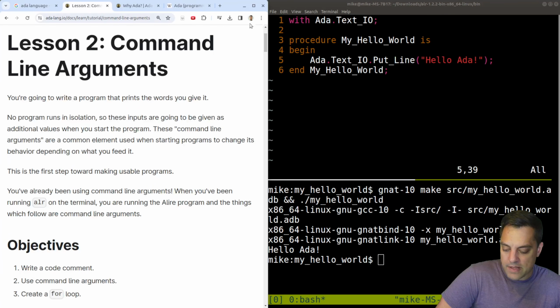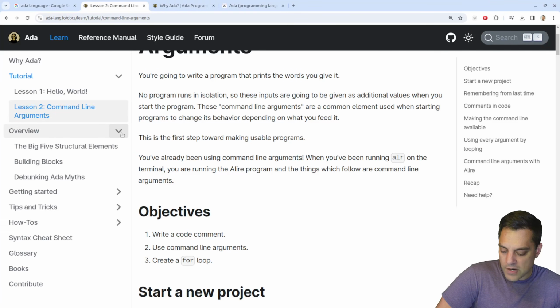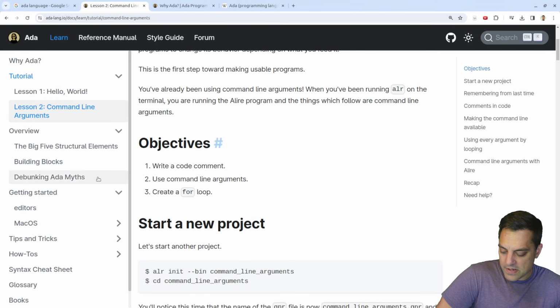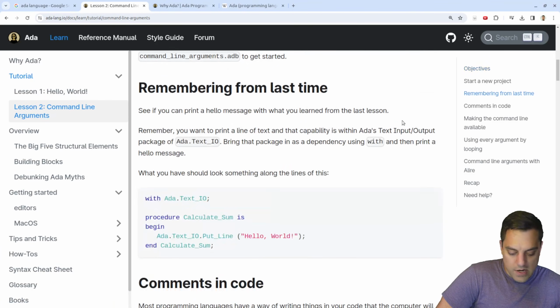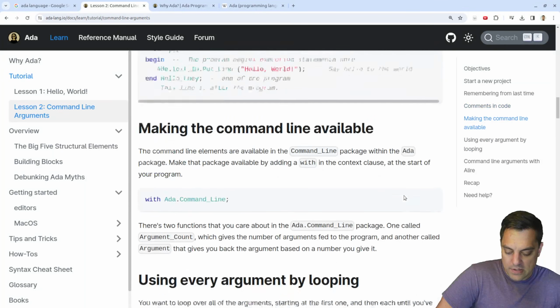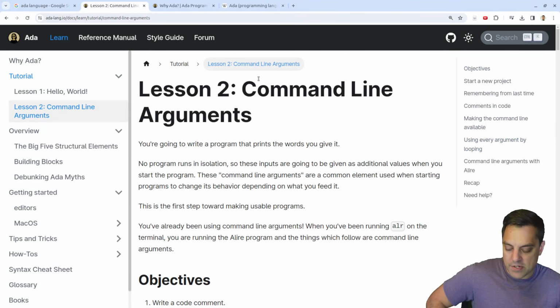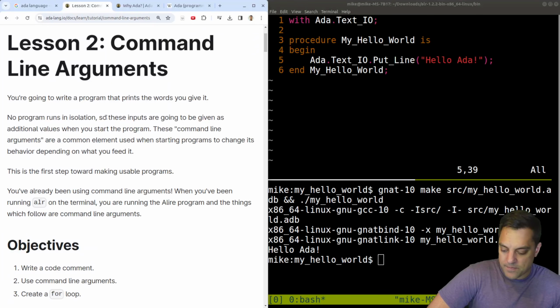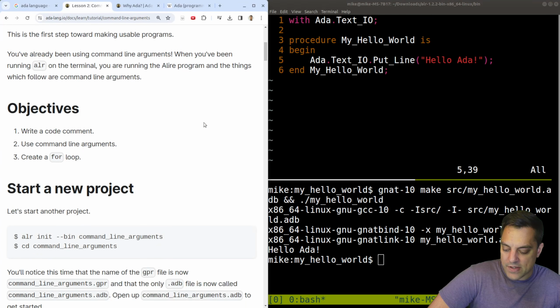Let's see, command line arguments. Let's see where this tutorial is taking us here. Otherwise, we'll find some other things here. Let's see. Write code comment. Let's see here. Oh, this is going to be building like a little... Okay, yeah, this is just getting through the basic stuff. I think we should go through this. So you're going to write a program that prints the words you give it. No program runs in isolation, though, so these inputs are being given as additional values when they start the program. Okay, so let's go ahead and keep going here.